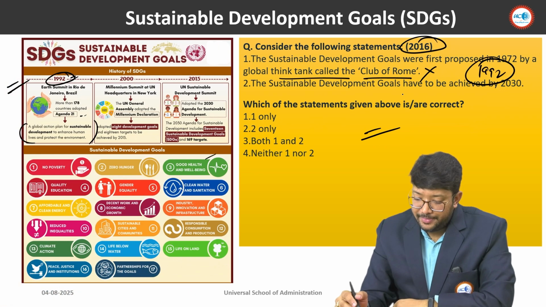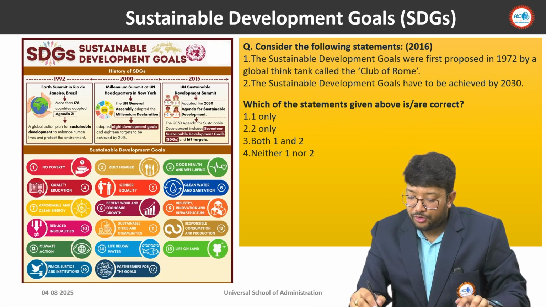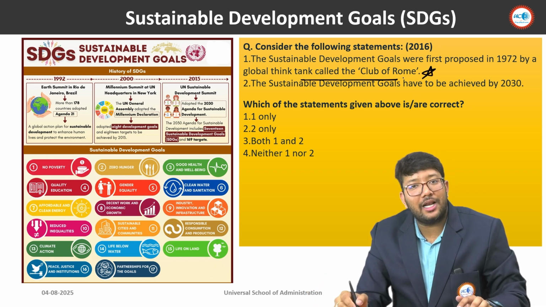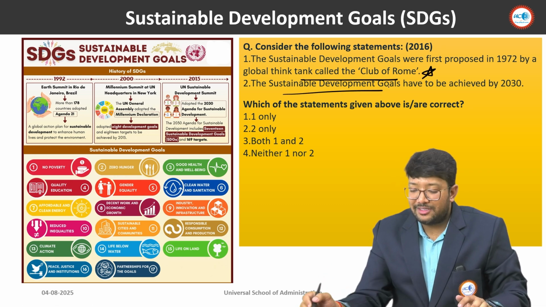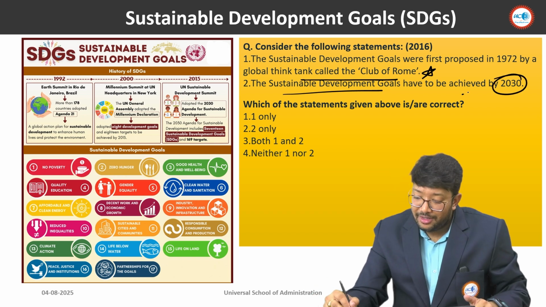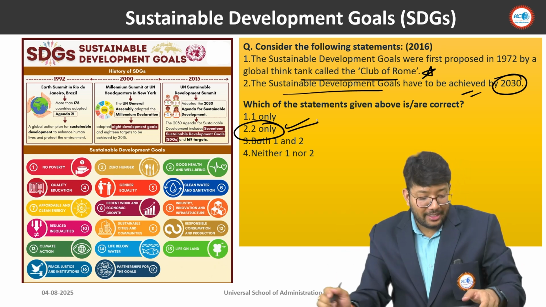Consider the following statements. The Sustainable Development Goals were first proposed in 1972 by a global think tank, or Club of Rome. No, we will talk about what exactly the Club of Rome was. Second option, the Sustainable Development Goals have to be achieved by 2030. Yes, this is the right answer. So only option 2 will be the right answer.